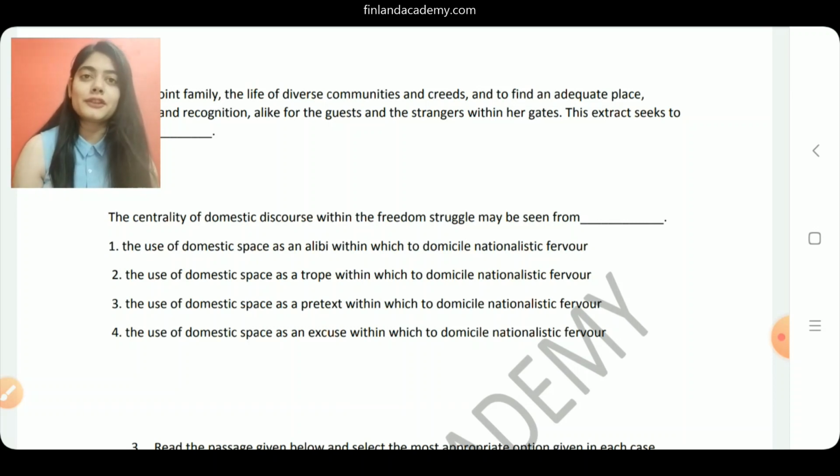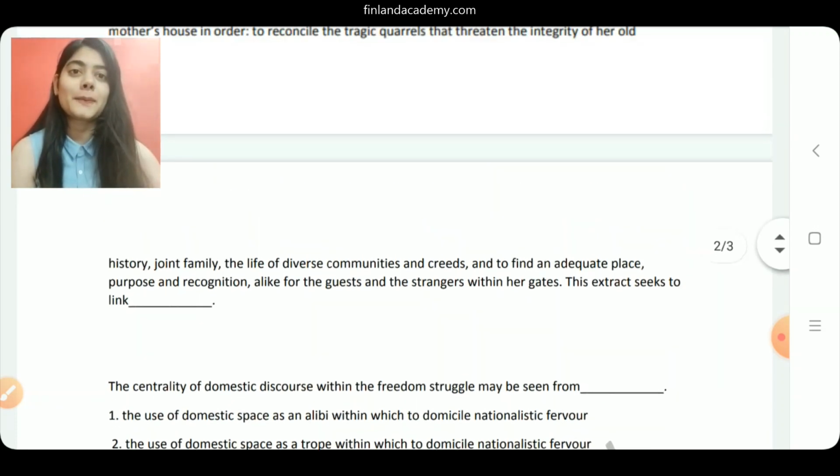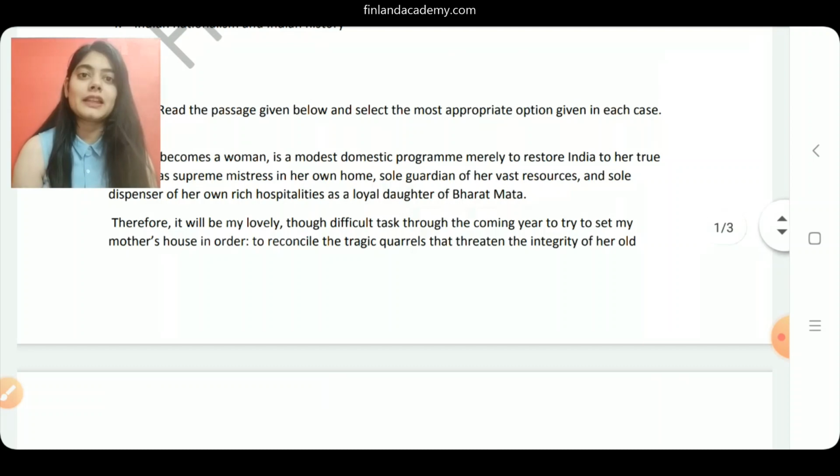If you look at the first option, the use of domestic space as an alibi. Now if you try figuring out the meaning of the word alibi, it's basically a kind of defense wherein you try to prove that I was in another place when so and so things happened, right? And Naidu in the speech is trying to do the same thing. If you look at the second paragraph, where it says, therefore it will be my lovely though difficult task through the coming year to try to set my mother's house in order.